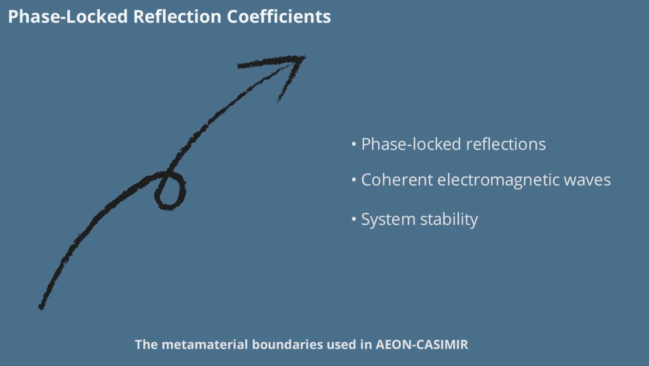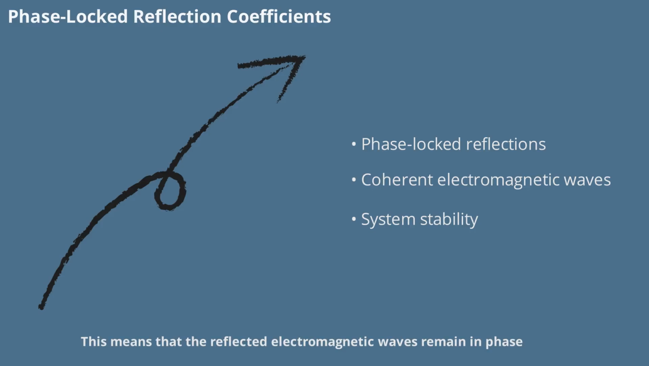Metamaterial boundaries used in AEON-CASIMIR systems are designed with phase-locked reflection coefficients. This means that the reflected electromagnetic waves remain in phase, reinforcing the coherence of the system. Such precise control over phase relationships is essential for maintaining the stability and efficiency of the propulsion core.